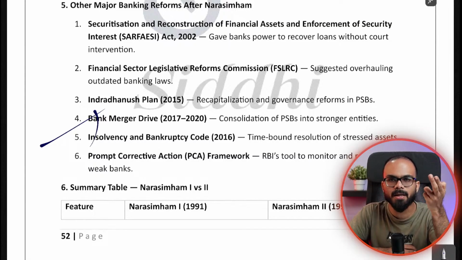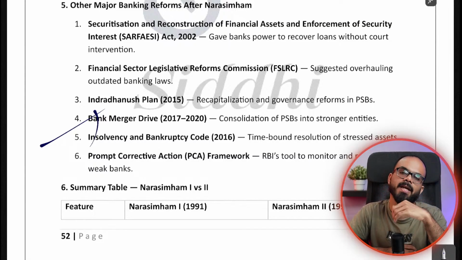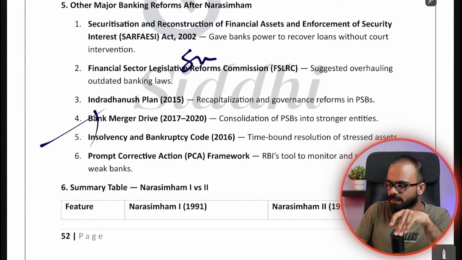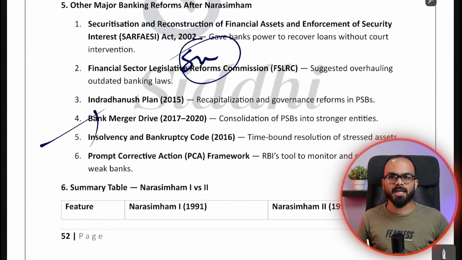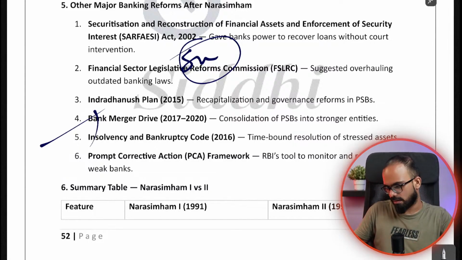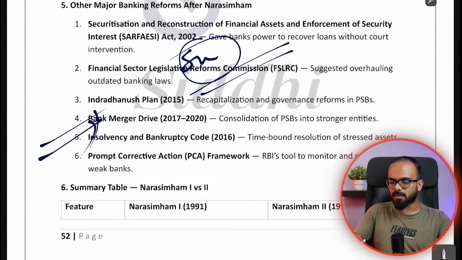Yes, in SBI, Bharatiya Mahila Bank was merged. And multiple banks, the State Bank of Bikaner, Jaipur, all these were merged into SBI only. Vijaya Bank to Bank of Baroda, Union Bank and Andhra Bank were also merged, yes. So this is the bank merger drive.